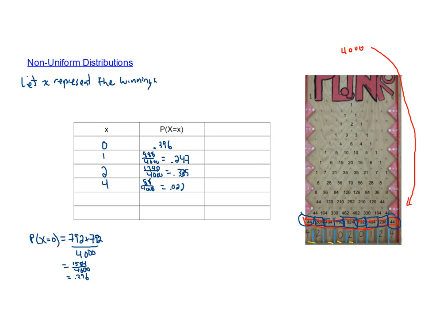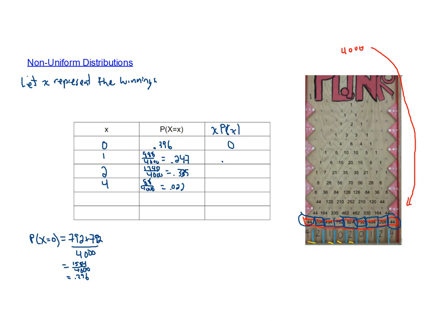We want to calculate the expected value. In order to do that, we're going to need this column over here where we take our x values, each of our random variable values, and we multiply it by the probability of that happening. So 0 times 0.396, that's just equal to 0. And then we're going to do 1 times 0.247, which will be 0.247.